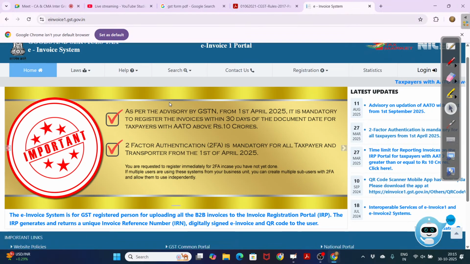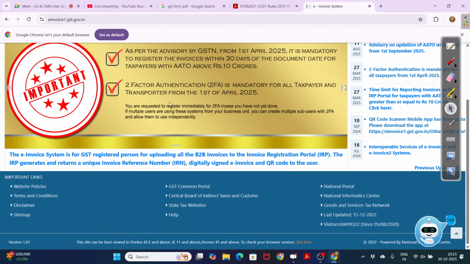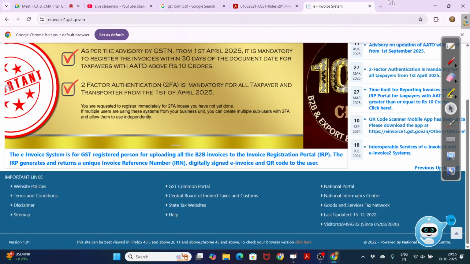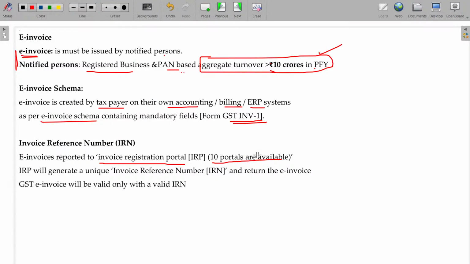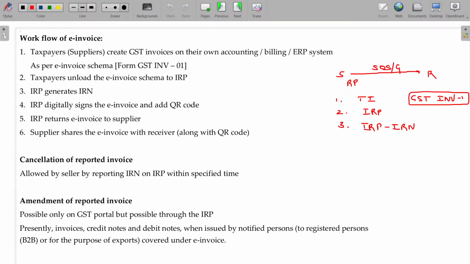Here you have to go and upload your invoice first of all, stating all the required information, what is the value and what's the rate applicable, and then you'll get the IRN generated. So the tax invoice you have created, you need to upload to the IRP. IRP now gives an identification number for that, called the IRN number, invoice reference number.